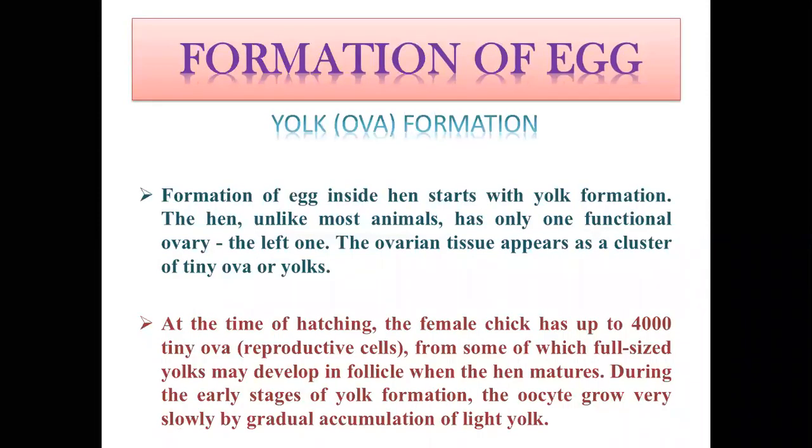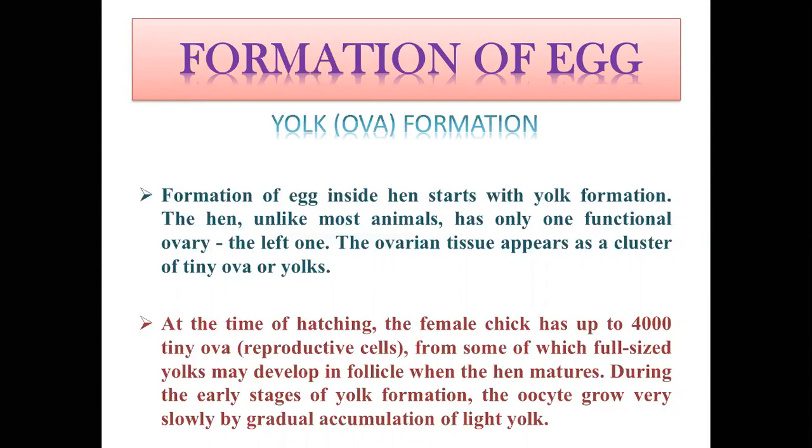At the time of hatching or when the hen matures, an ovary consists of around 900 to 4,000 ova, or tiny yolks, from some of which a full-size yolk will develop in the follicle when the hen matures.